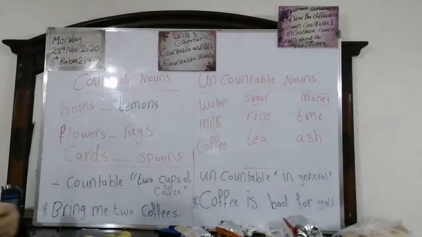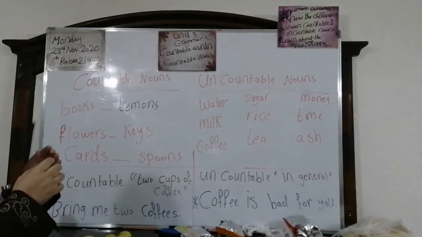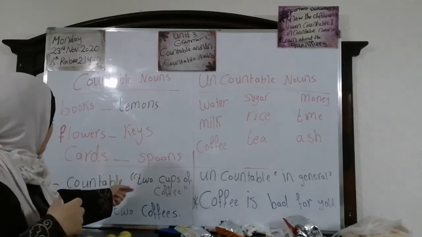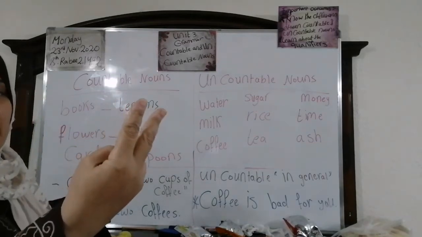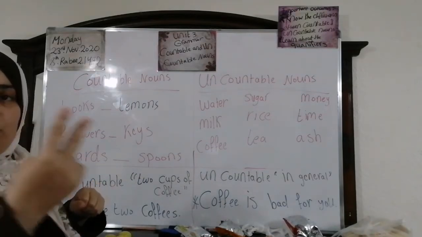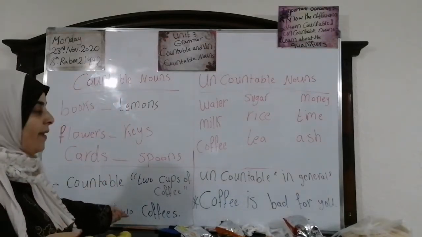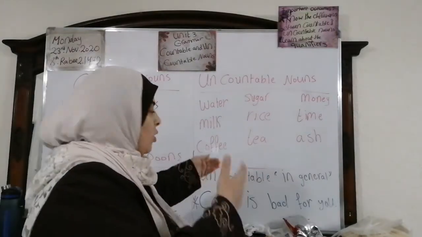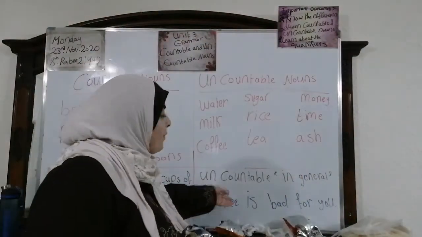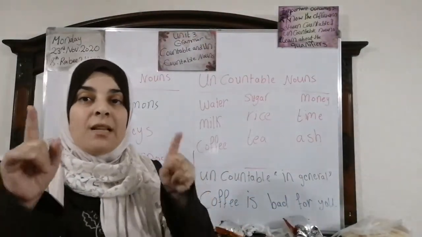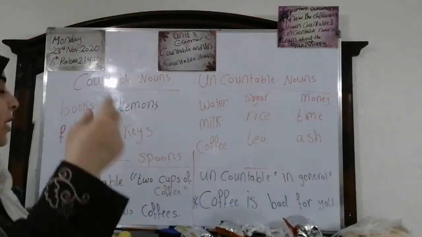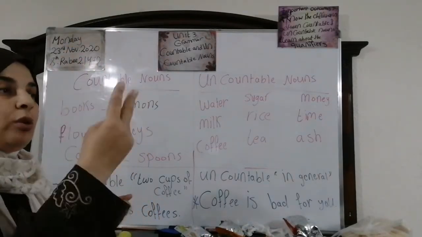Now, look at this note. We have countable. When we use coffee as a countable noun, we say, for example, bring me 2 coffees. Here we mean 2 cups of coffee. This is here a countable noun. Why? In the situation of an uncountable noun, we talk about coffee in general. We say, coffee is bad for you. I'm talking about coffee in general. But when I said bring me 2 coffees, I meant that I want 2 cups of coffee.